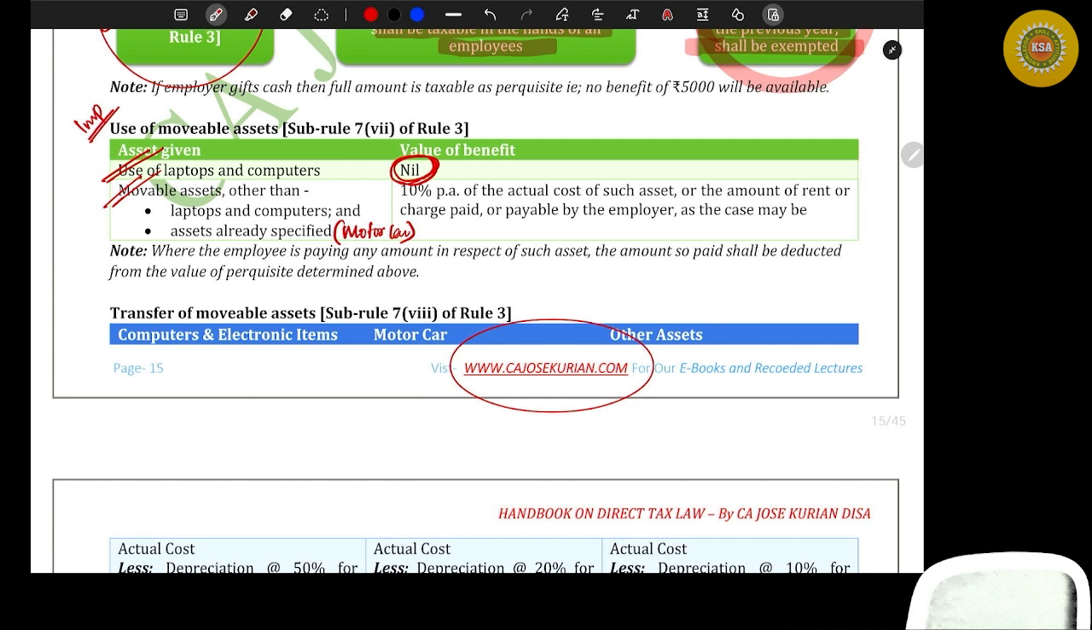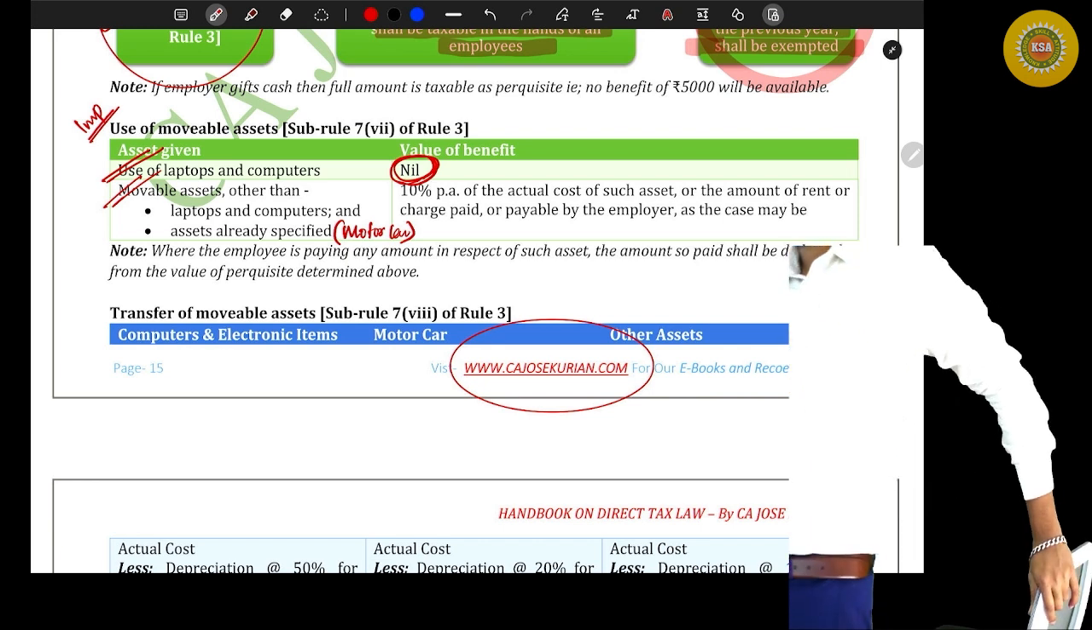Are you with me? Furniture means TV, washing machine, fridge, VCR, AC, okay. So things like that have been provided at your home. Then how do you value that perquisite? If it is owned by the employer, take the original cost of the asset into 10% for a year. If it is taken on hire, then hire charges paid by the employer for a year. That's it. Is that clear? There is nothing more.